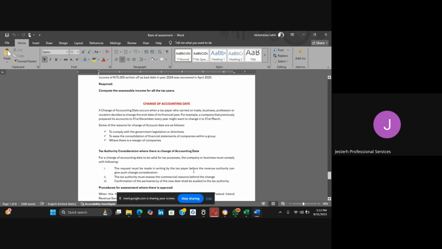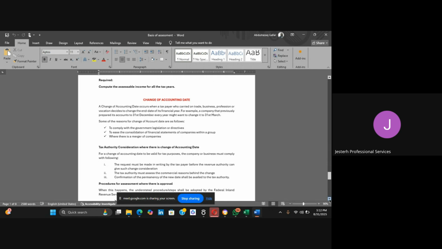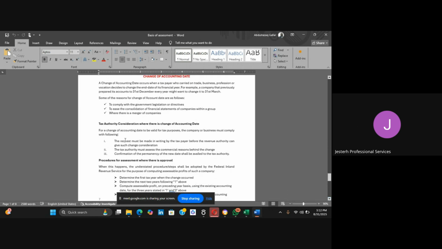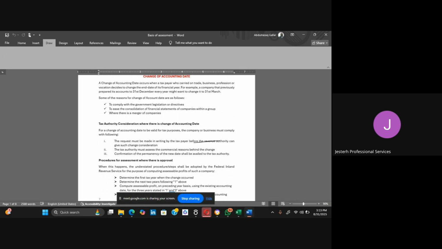So the tax authority consideration, where there is a change of accounting dates, what are the considerations for the tax authority? Number one, the request must be made in writing by the taxpayer before the revenue authority can give such consideration. Like I explained, it's not something that you just wake up one day. That is why you will see that when companies are going into some restructuring arrangement, they normally carry the revenue authority along.